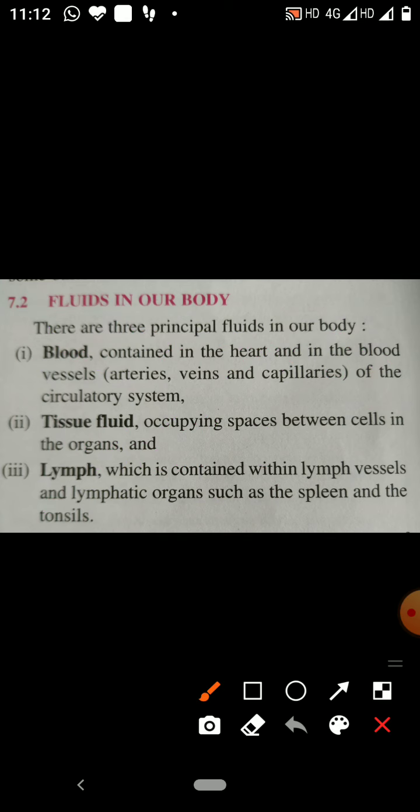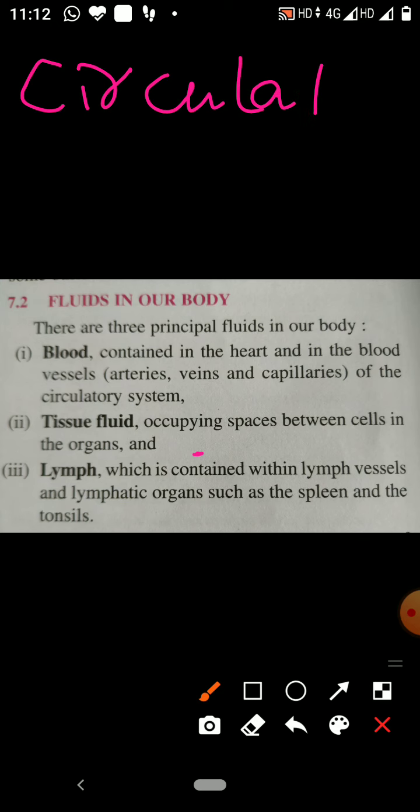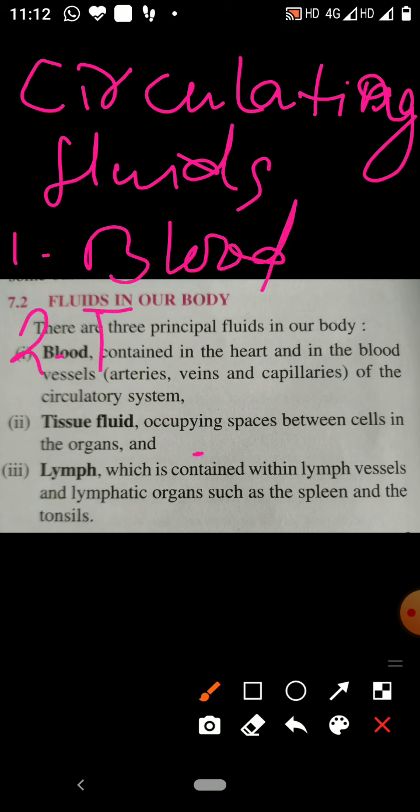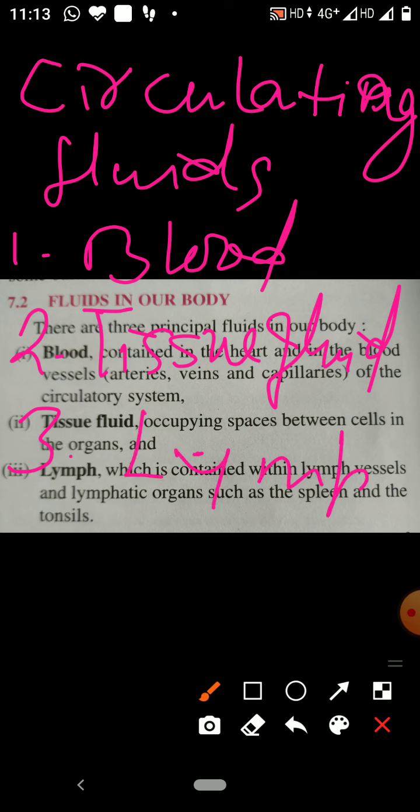These circulating fluids are of three types. So now you see circulating fluid. In that, the first one is blood, the second is tissue fluid, and the third is lymph. These are the three circulating fluids: blood, tissue fluid, and lymph.